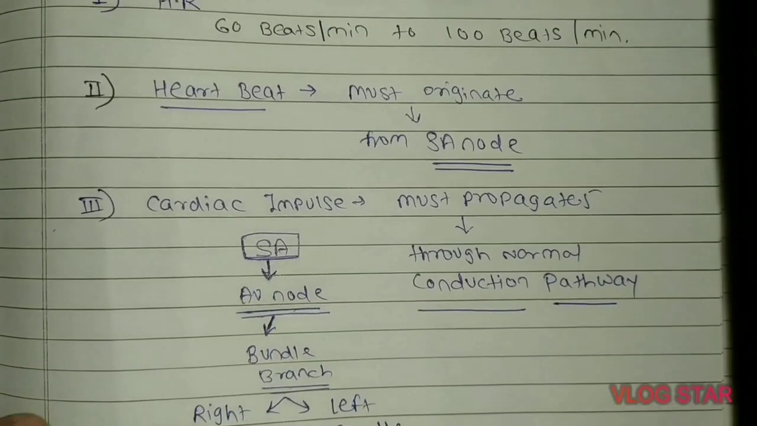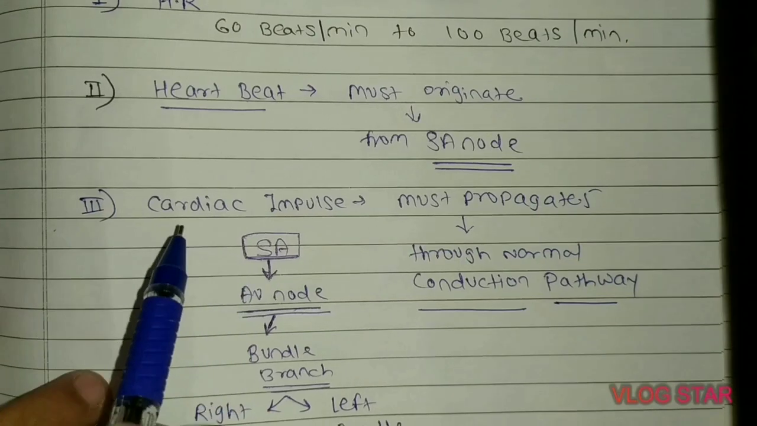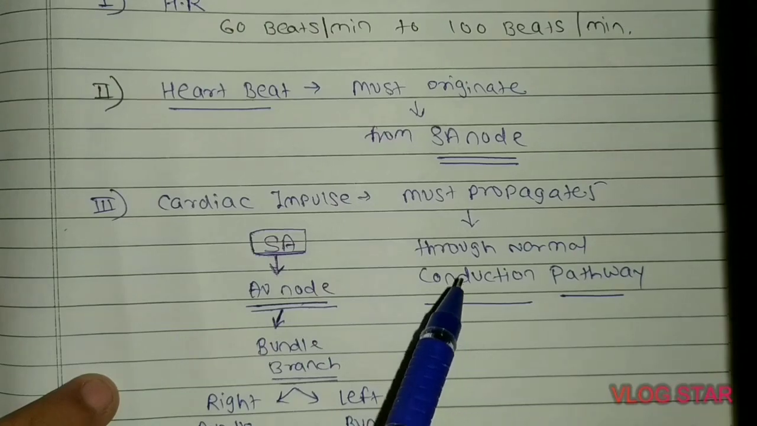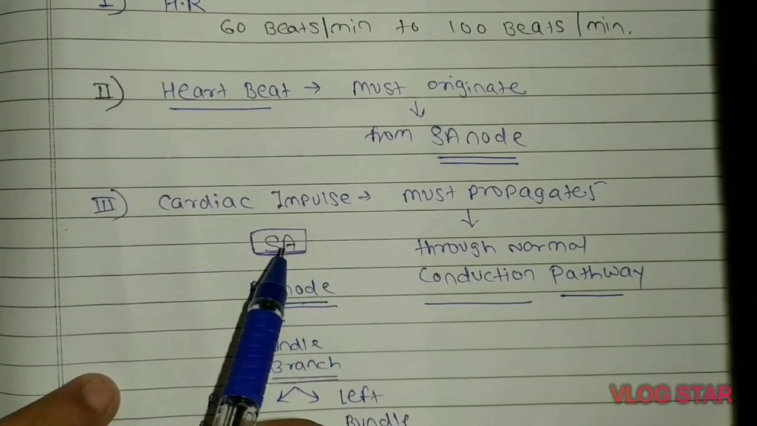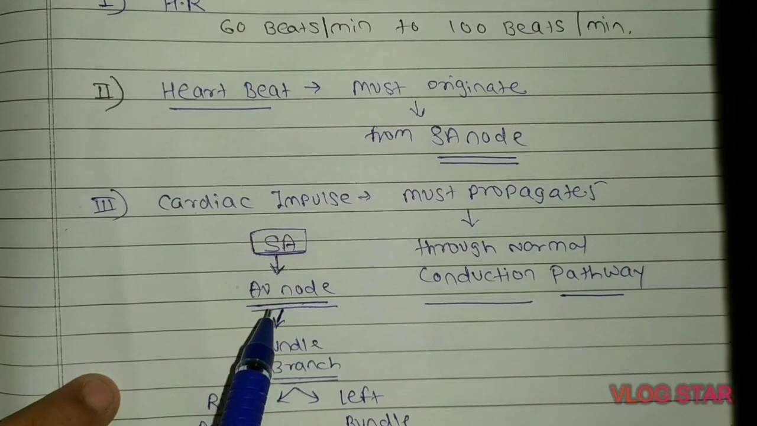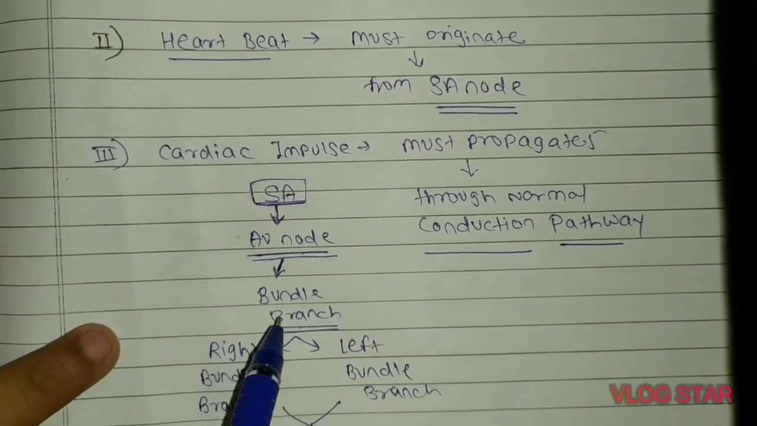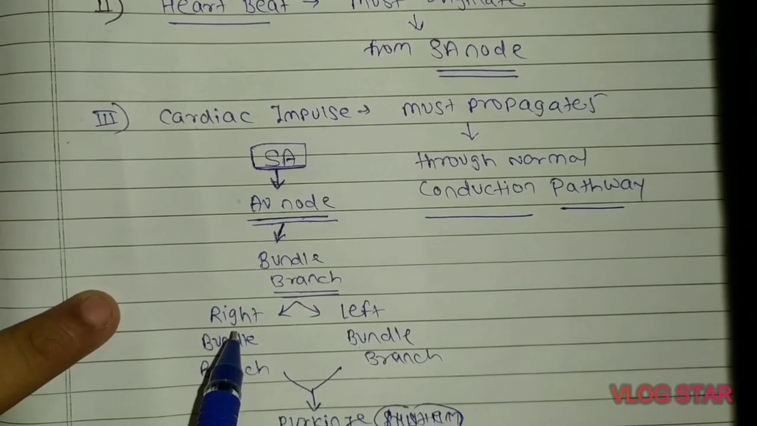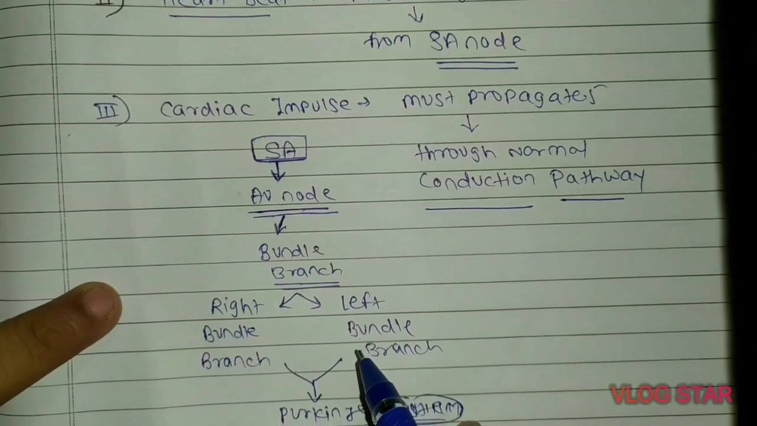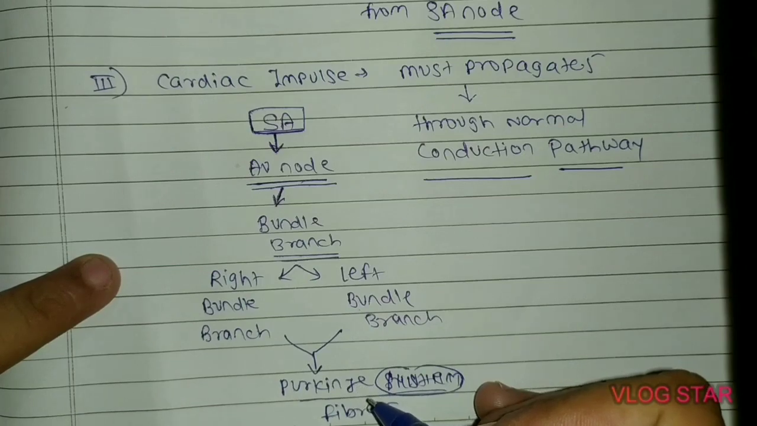So this is the third criteria for the normal cardiac rhythm: the cardiac impulse must propagate through the normal conduction pathway, from the SA node where the impulse is created, to the AV node, then to the bundle branch, then to the right as well as left bundle branch, and then through the Purkinje fibers all over the ventricular wall.